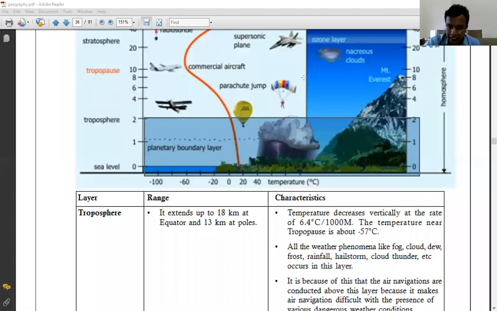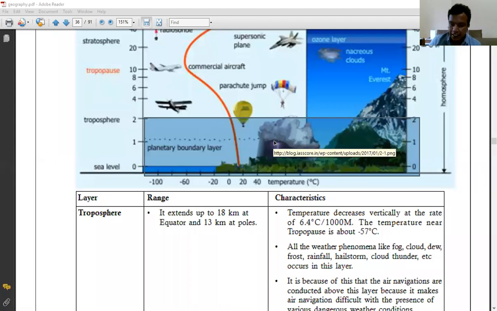Can you all see the screen? Is it visible to all of you? Yes, sir. When the sun rays fall on the surface of the earth and are reflected back, as we know, as we move upwards the density of the gases decreases.